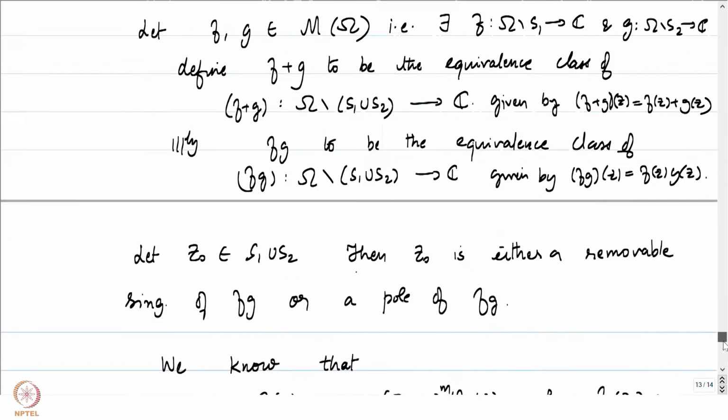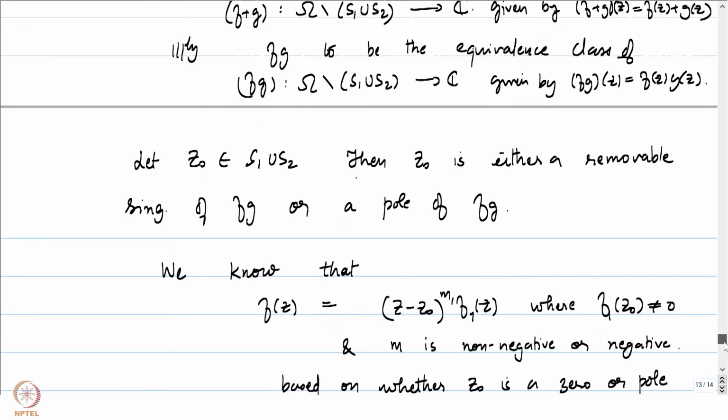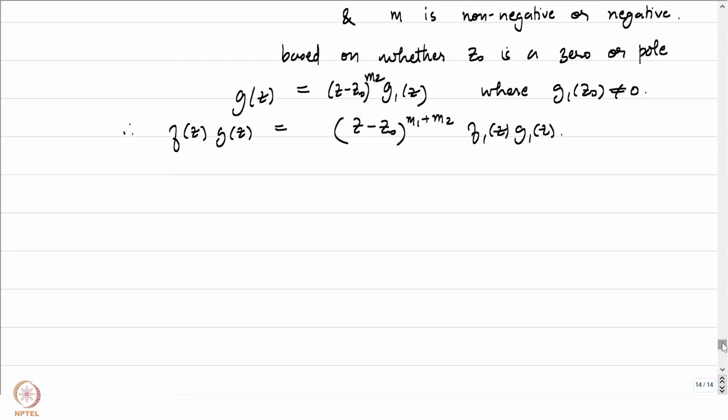So I'm trying to squeeze in all the cases here. You should actually sit down and think about the various cases being considered to conclude that the point z0 is either a removable singularity or a pole. It cannot be an essential singularity because of the behavior of the function f in a neighborhood of z0 and the function g in a neighborhood of z0.